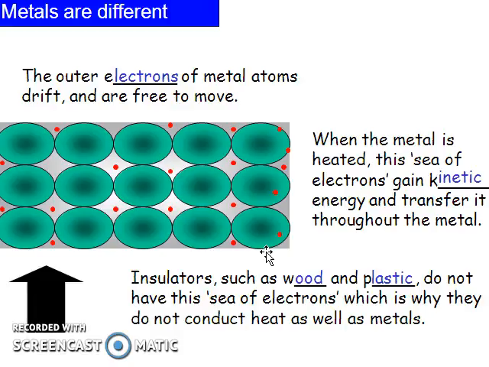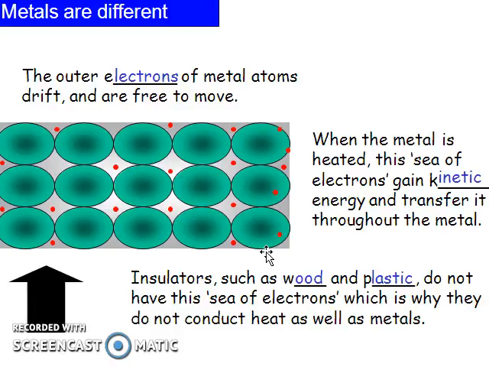Now if we discuss this a little more elaborately, you will understand how this takes place. In a metal, the outer part of each atom contains a lot of electrons. When we apply heat from one end, a bunch of electrons become free, and this sea of electrons gains kinetic energy and moves throughout the metal. In this way the heat carried by the electrons is distributed throughout the metal.